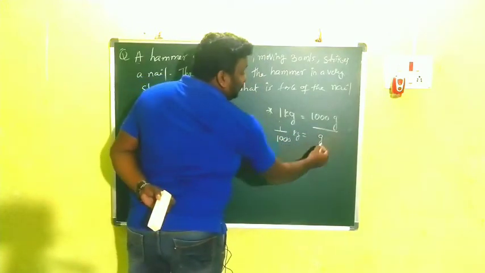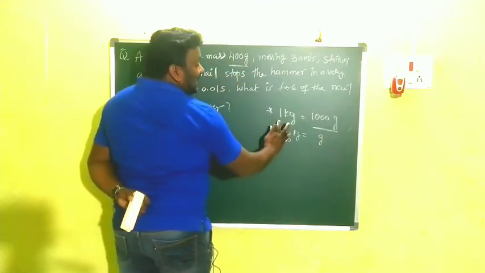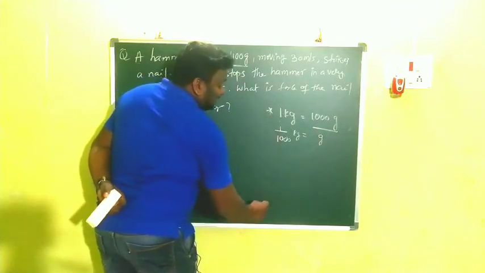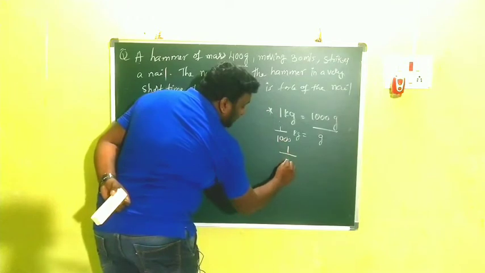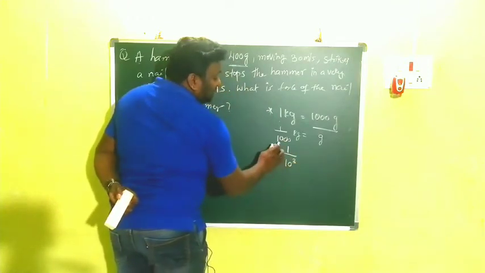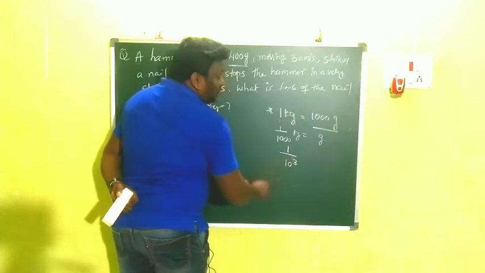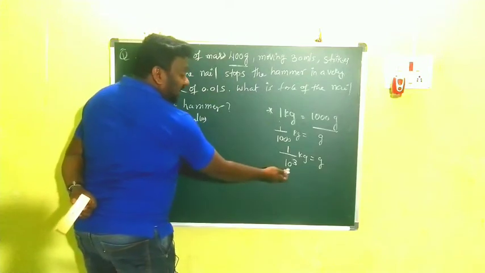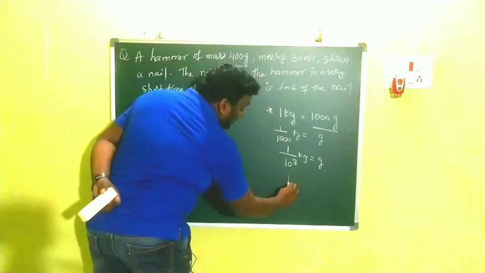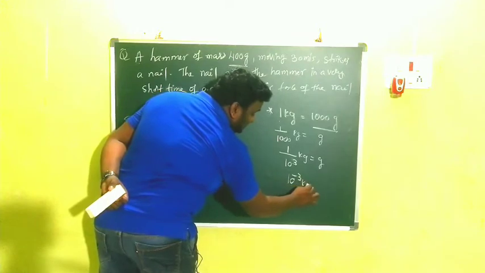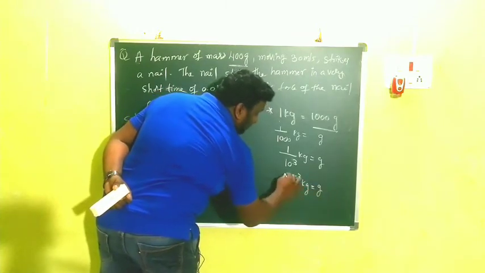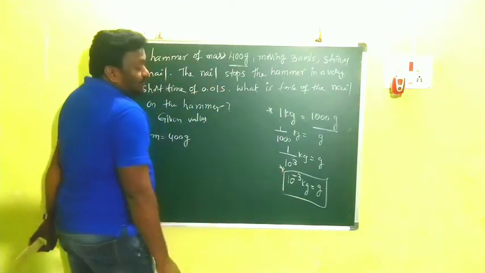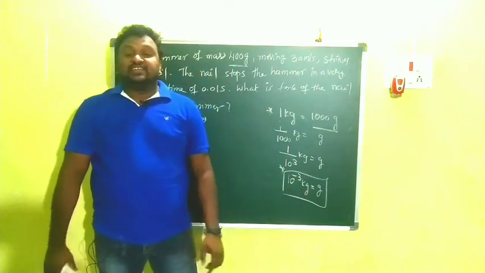If it comes to this side, it is division. 1 kg is equal to 1000 grams. Then 1 gram is equal to 1 by 1000 kg. 1 by 1000 I am writing as 10 cube, how many zeros are there? 3. If we take 10 cube to the numerator, we write 10 power of minus 3 kg. So don't forget, children, this is the value for 1 gram. 1 gram is equal to 10 power of minus 3 kg.